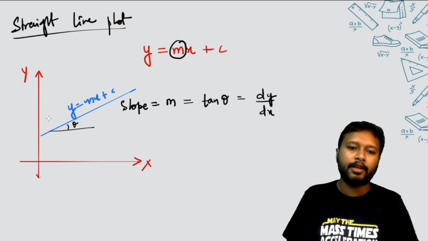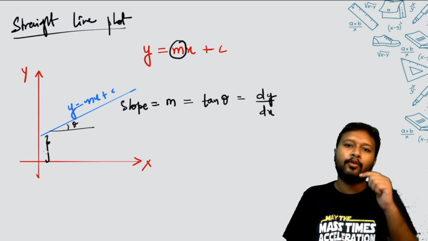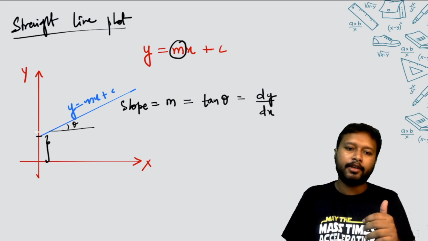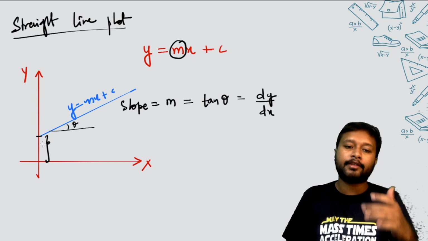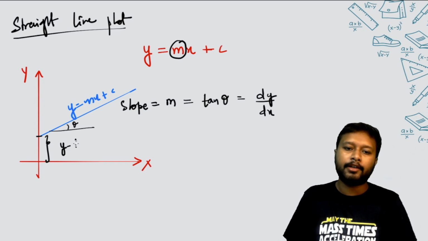The second important thing is the intercept. The intercept is actually at what point or at what distance your line is going to intersect the y-axis. So this is called the y-intercept, okay. So here this c denotes the y-intercept. So the y-intercept is denoted by c here.